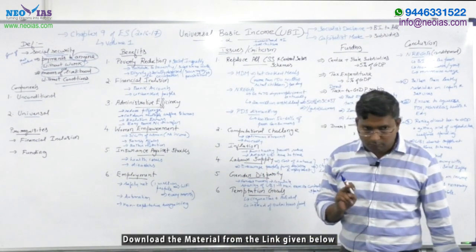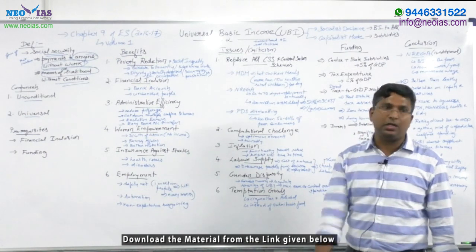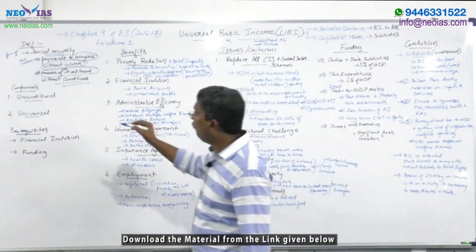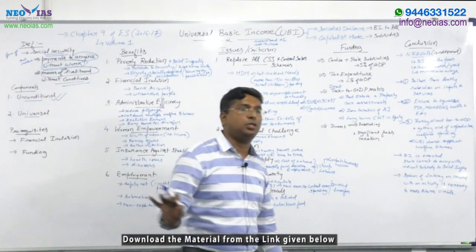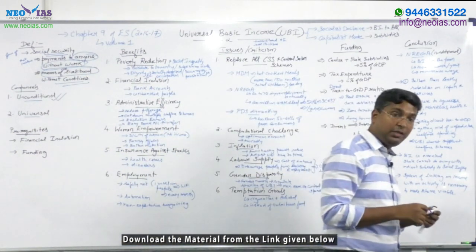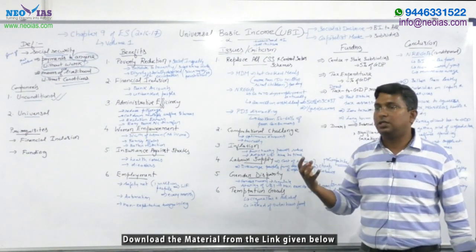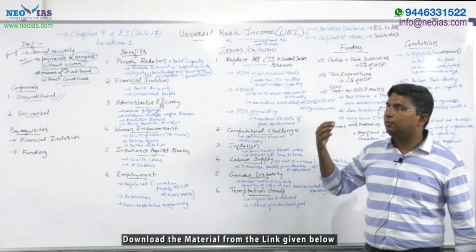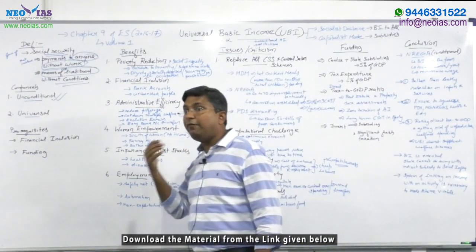Now, in this definition of UBI, UBI has two very important components. This should be very clear. One component of UBI is that it is unconditional. When you say universal, the concept of universal basic income has been discussed in the last few years, and it is a huge topic of discussion in major developed countries.